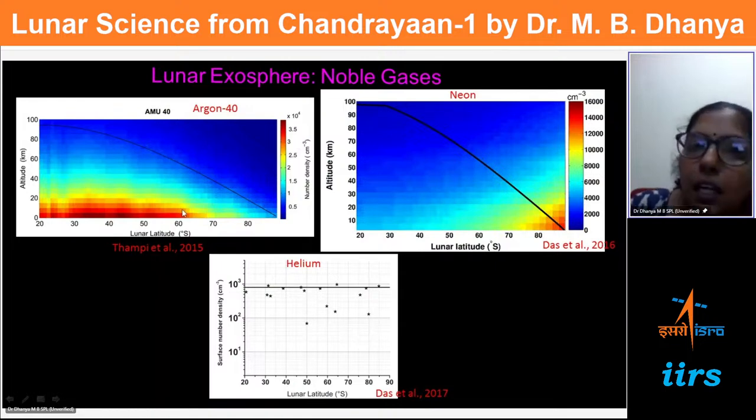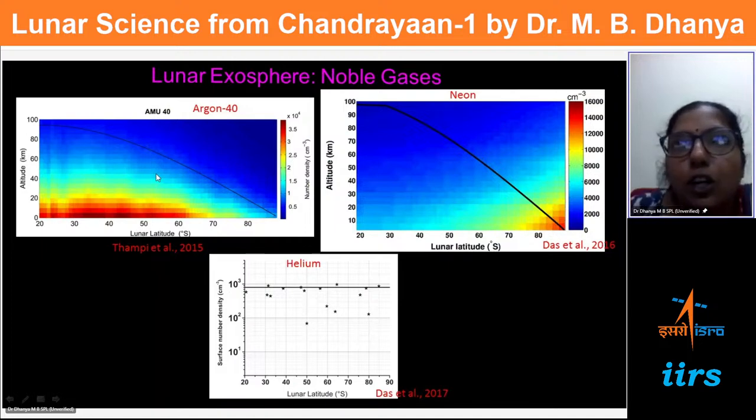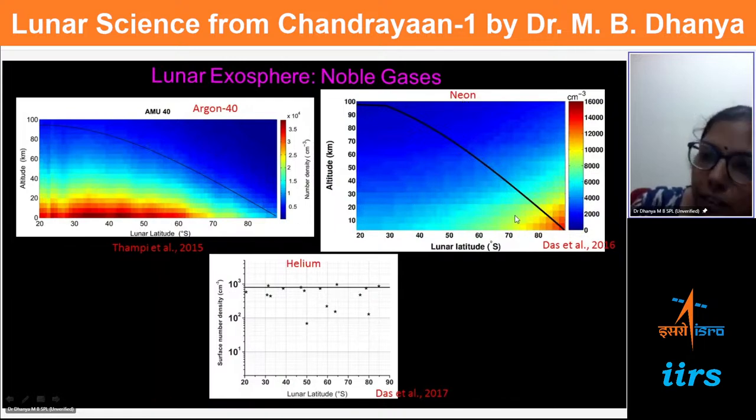of latitudes. So this shows how the exospheric composition varies for different gases. This is not like a homogeneously mixed gas with a single distribution, like we talk of for Earth. Here different gases are distributed in different ways. Now if we consider neon, another noble gas, we can say that it is mostly seen at lower and slightly higher altitudes and in the higher latitude region.